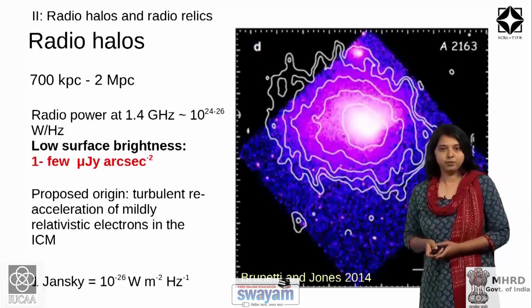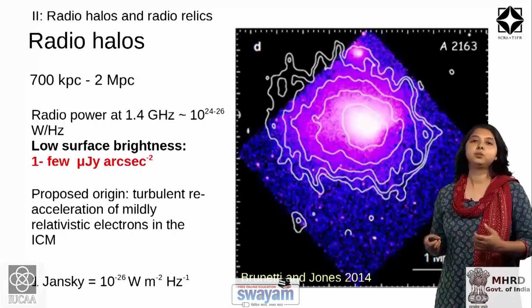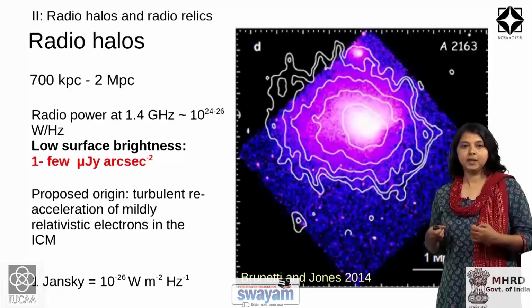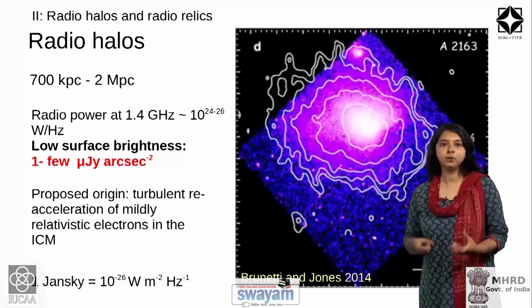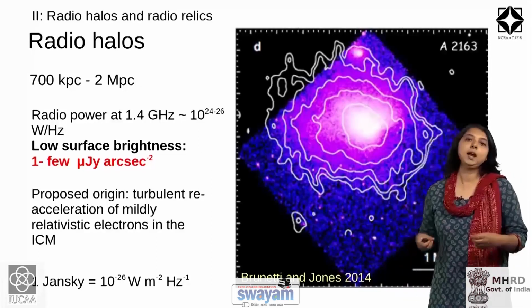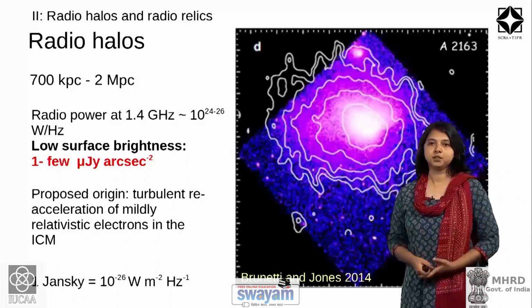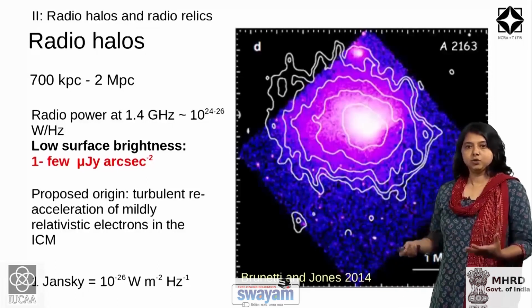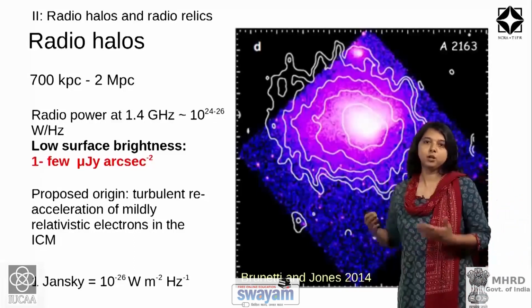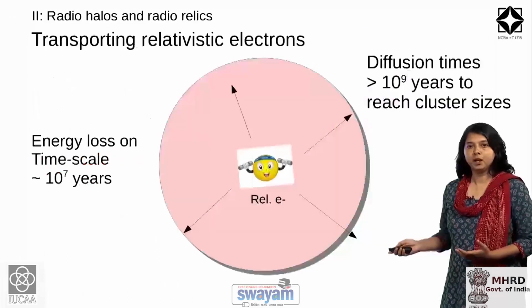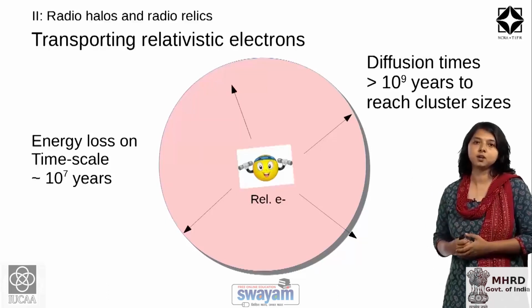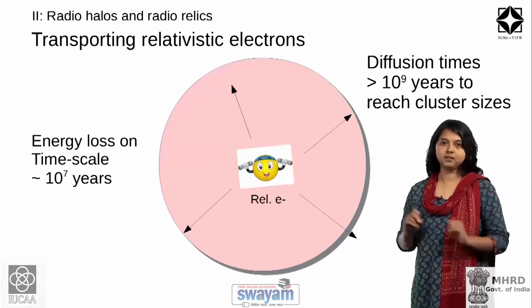So, I would like to come to the question of why you need to reaccelerate relativistic electrons when there are sources like the radio galaxies described in the previous parts, which can emit relativistic electrons and put them in the intracluster medium. If such a source were available, could it not accumulate relativistic electrons in the intracluster medium to give rise to a radio halo?